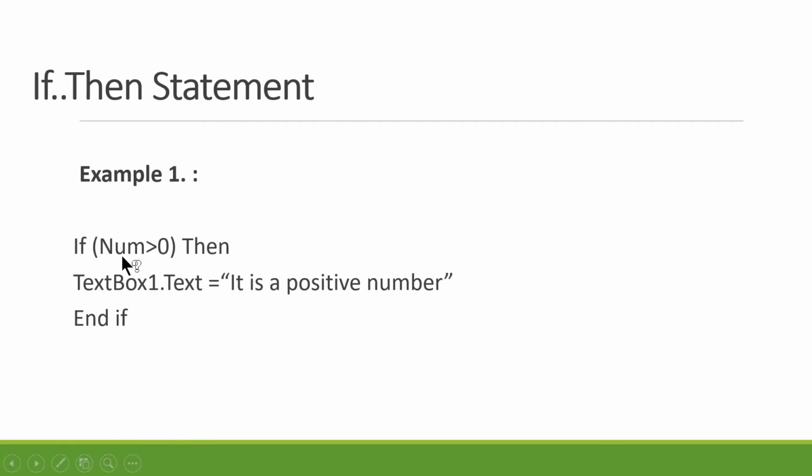We have just taken the condition num. Num is a variable, number. If the number is greater than 0, in that case we will be displaying the message "it is a positive number". Because it's of text type, it is taken in double quotes, and this message will be displayed in the control, that will be TextBox1.Text, and the if statement will end with end if.